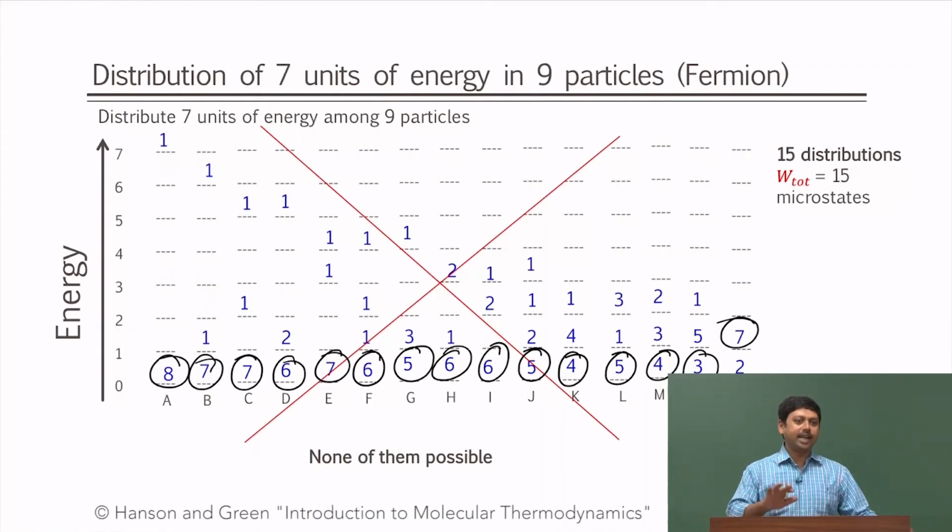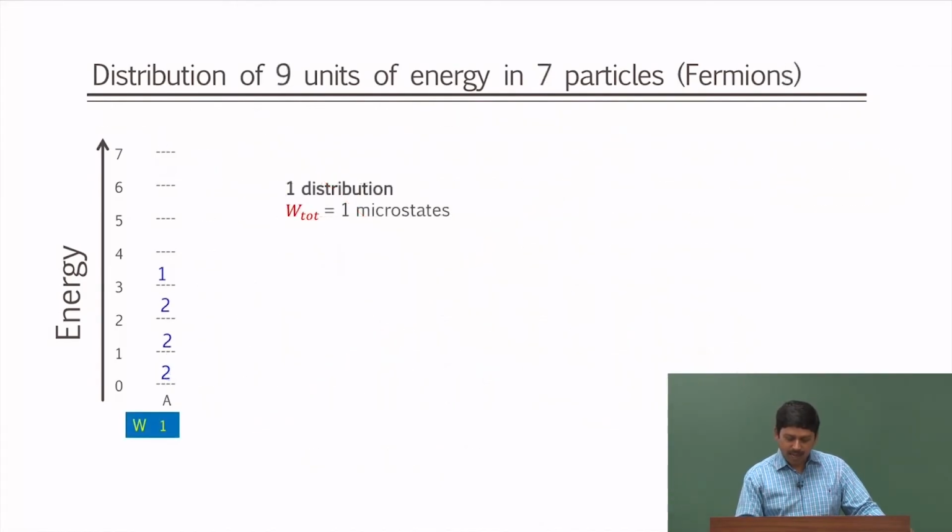So 7 units of energy cannot be distributed among 9 particles for fermions. So for fermions, your energy levels should be more than the number of particles. So, let us switch it around. Let us do 9 units of energy in 7 particles, and you can see that there is only one possibility. You cannot change it to anything else, only one distribution, only one microstate, if you have 9 units of energy and 7 particles for fermions.